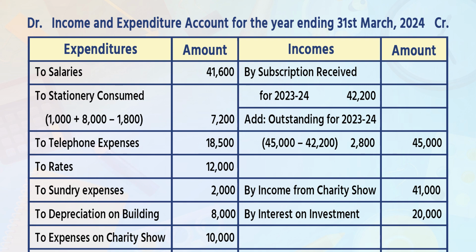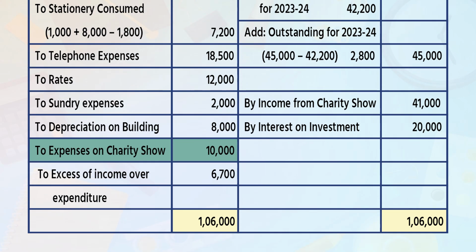Write down on debit side expenditure amount and on credit side income amount. Now on expenditure side, write down to salaries 41,600. To stationery consumed, write down in bracket 1,000 plus 8,000 minus 1,800, outer column 7,200. To telephone expenses 18,500. To rates 12,000. To sundry expenses 2,000. To depreciation on building 8,000. To expenses on charity show 10,000. To excess of income over expenditure 6,700.